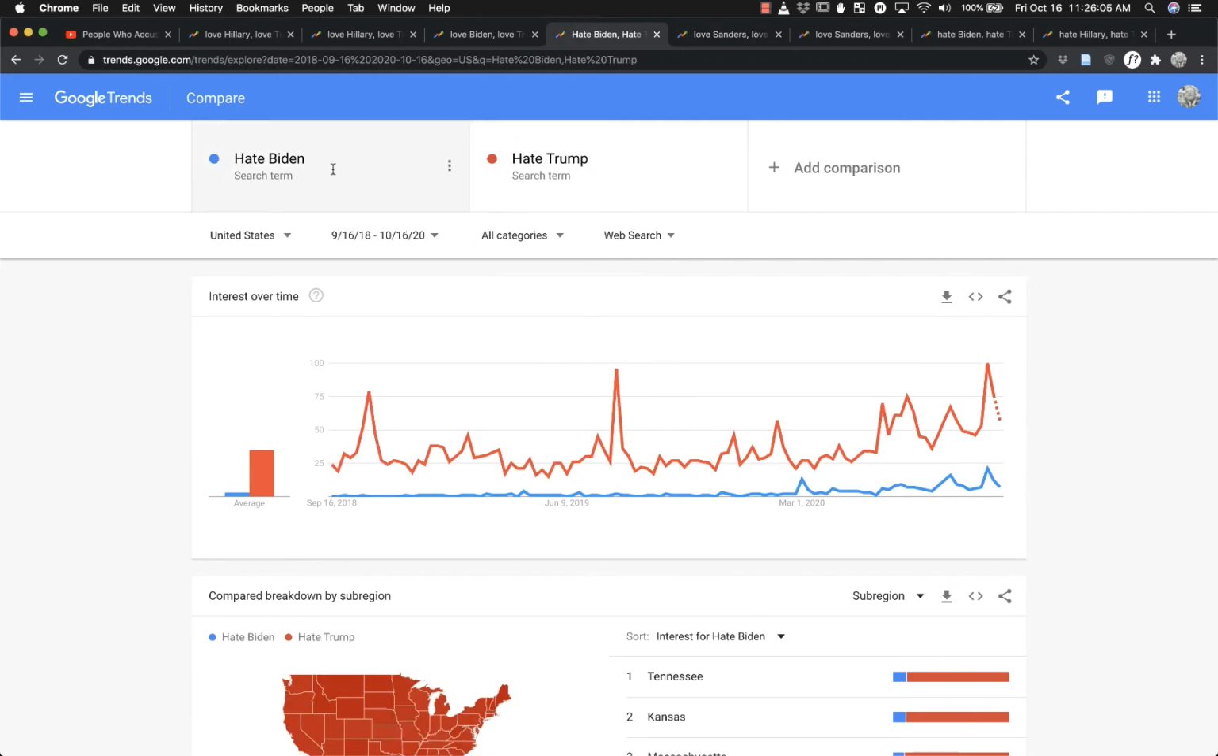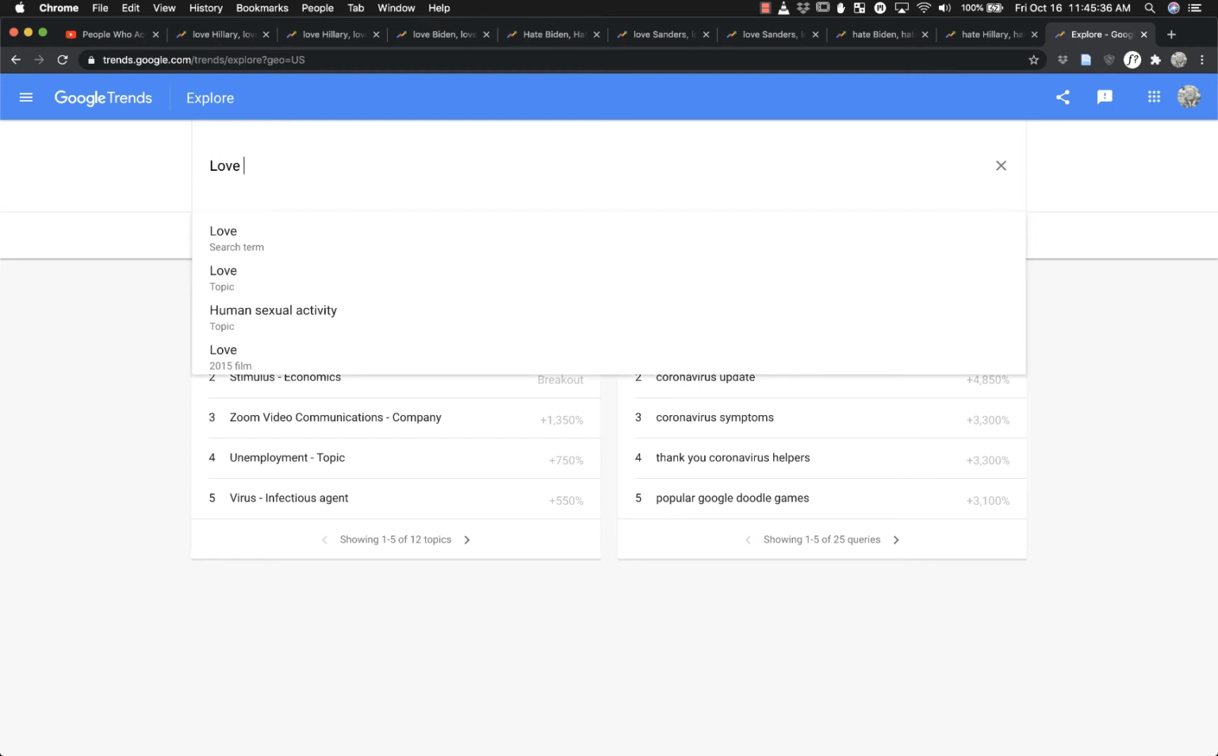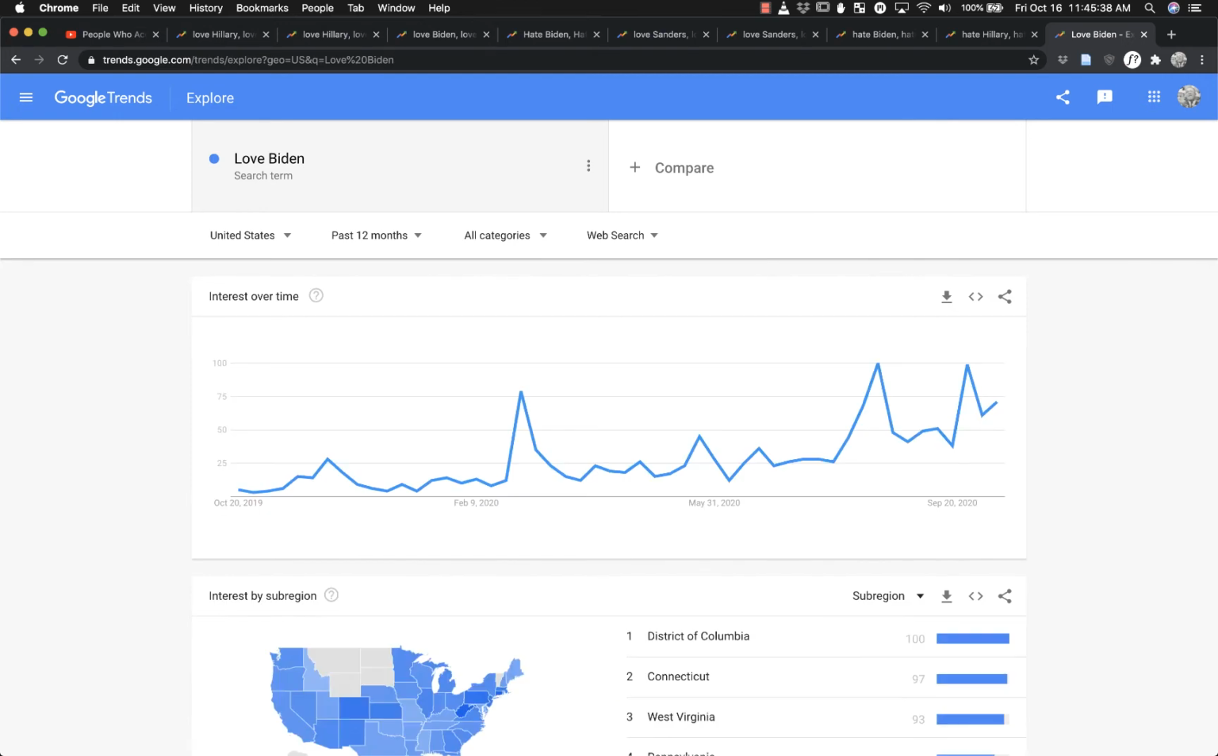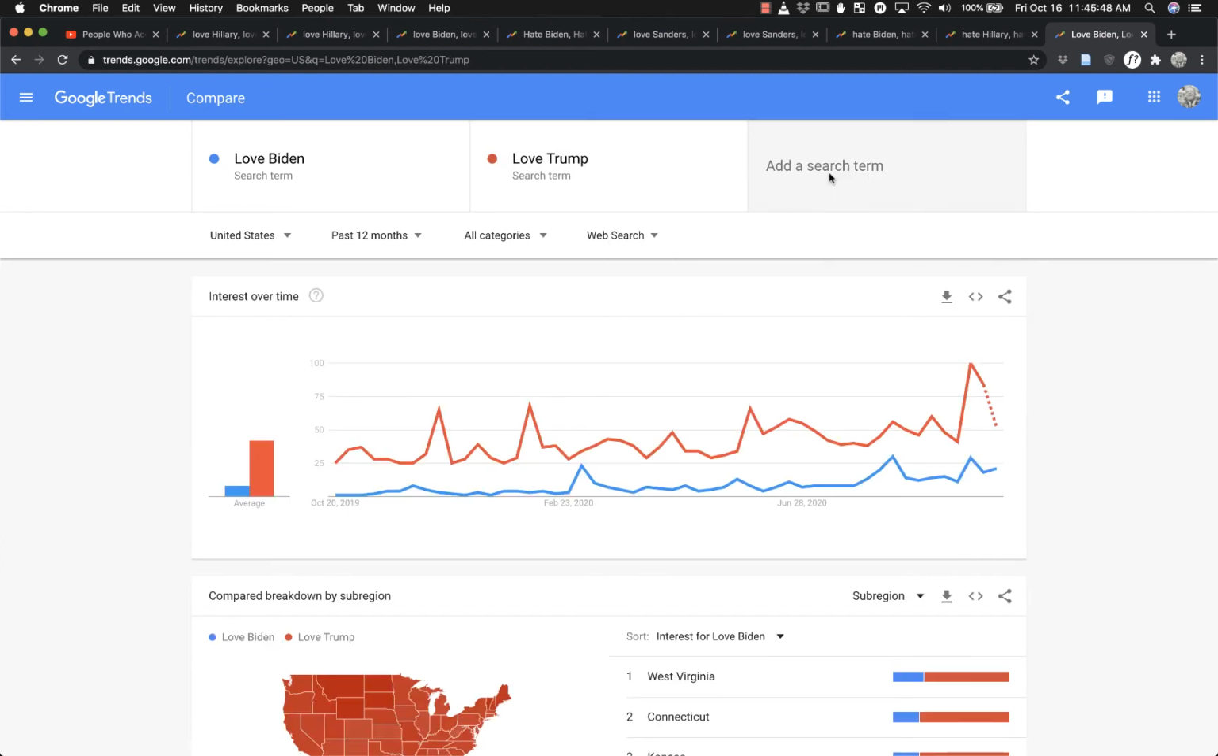We can also look at the comparison in terms of hate Biden, hate Trump. And again, we see that huge differential. So what happens if we compare hate Biden with hate Trump and love Trump? Let's see which search term has dominance. We'll start with love Biden. Okay. And then we will add love Trump search. Okay, so we know that. And now we're going to put in hate Biden.